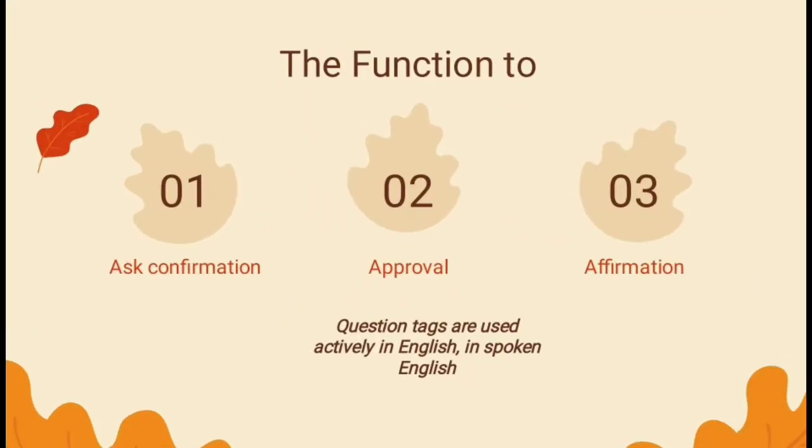And then the function of question tags. Question tags are questions that we put at the end of sentences, a special sentence pattern in English that is used to ask for confirmation, approval, or affirmation. Usually when we talk directly, this question tag is applied. Question tags are used actively in spoken English.